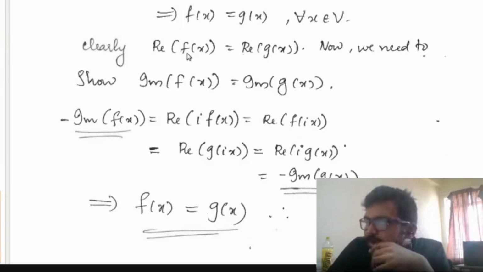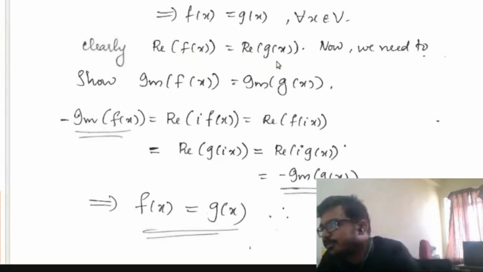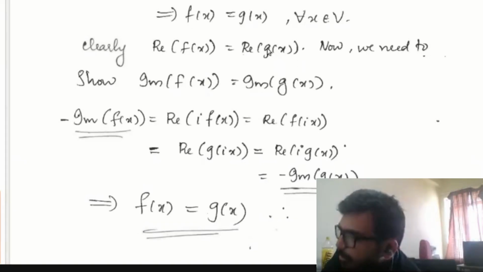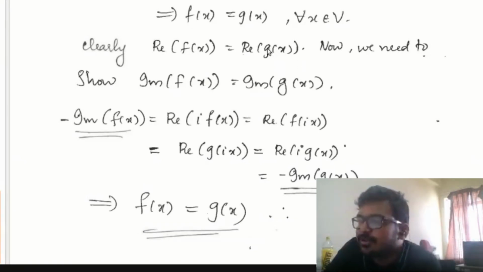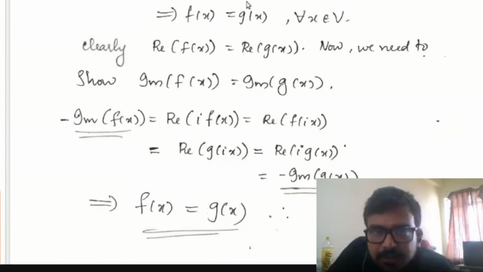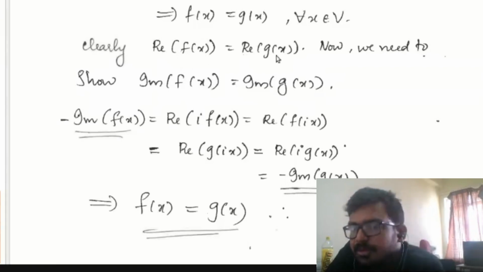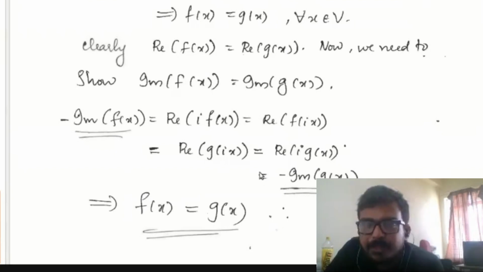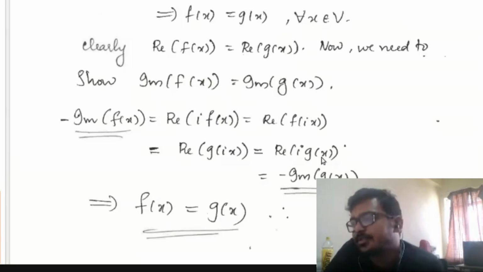Now we have already obtained that the real part of f of x equals the real part of g of x for all x. So the real part of f of ix should be equal to the real part of g of ix, since this is true for all x belonging to V. Since g is again complex linear, this is equal to the real part of i times g of x, which is nothing but minus the imaginary part of g of x.